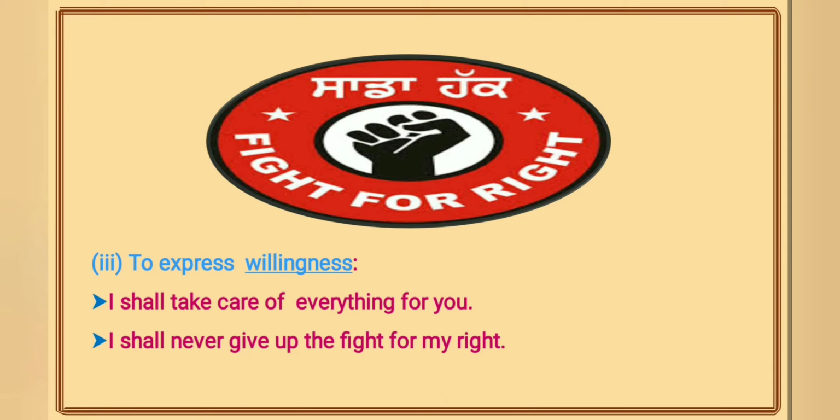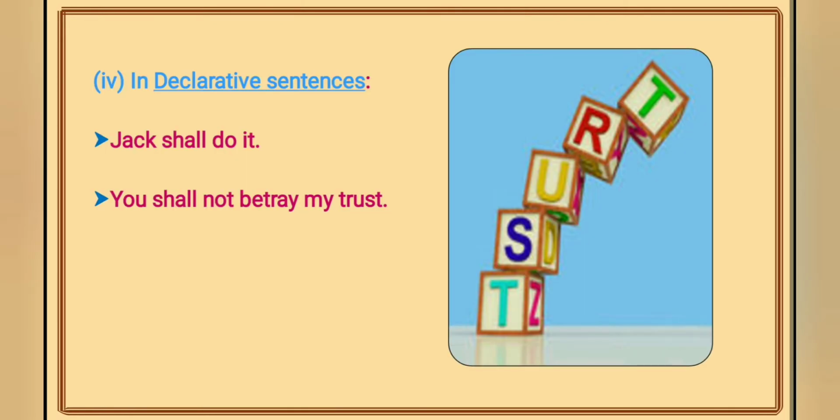Now, next, it is used in declarative sentences. For example, Jack shall do it. You shall not betray my trust. So, these are the uses of shall. Students, we use will for all persons, but we often use shall with I and we. Will is generally less formal than shall when used with I and we.